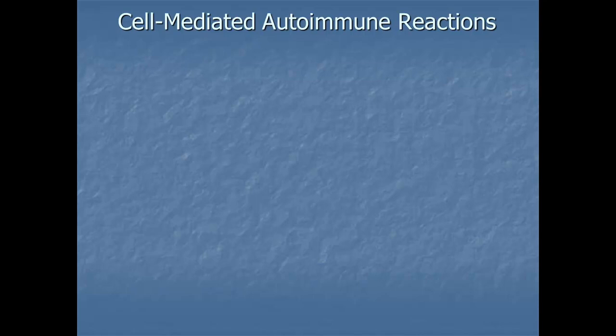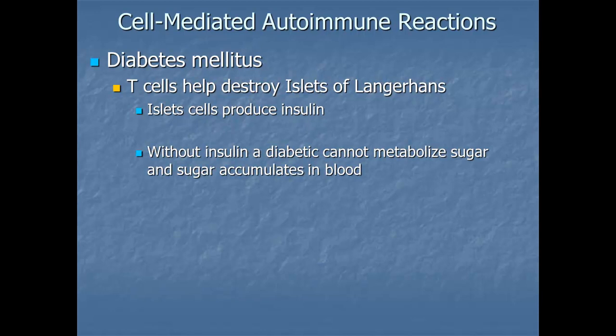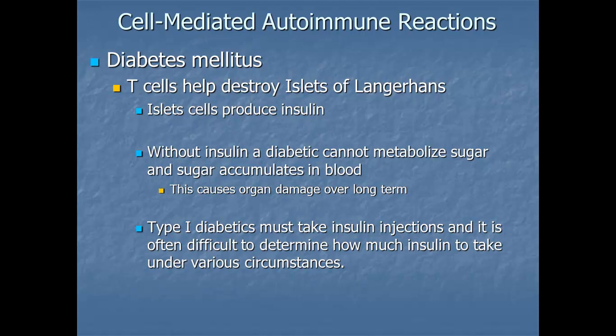Cell-mediated autoimmune reactions are mediated by T cells. And we see this with diabetes mellitus. The T cells help to destroy the islets of Langerhans. So the islet cells produce insulin. Without insulin, a diabetic cannot metabolize sugar, and sugar accumulates in the blood. This causes organ damage over the long term. Type 1 diabetics must take insulin injections, and it's often difficult to determine how much insulin to take under various circumstances. Here ends Part A of Chapter 12.